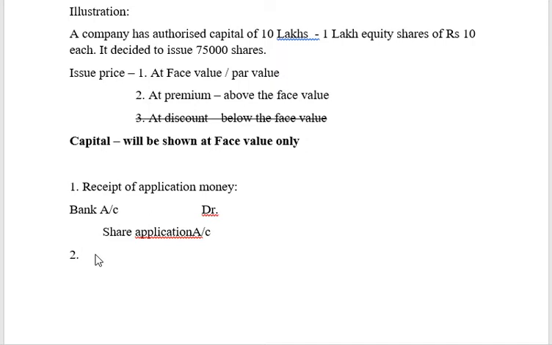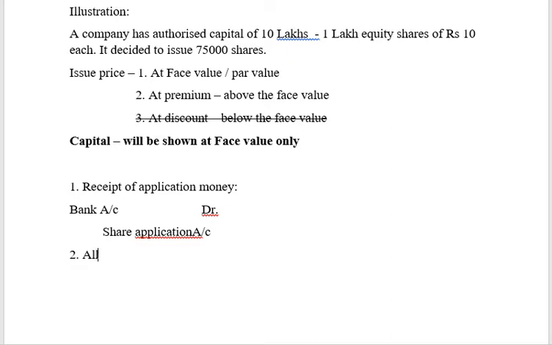So once applications are received, the company scrutinizes the applications and processes them. Again, in the prospectus, the company would have said, once we accept your application, in other words, once the shares are allotted, you will have to pay further money at the time of allotment, which can be another 3 rupees or 4 rupees, or the entire balance amount, whichever the company decides. Please remember, the prospectus itself would have mentioned clearly at which level what money has to be paid, right? So now the company is going to allot the shares.